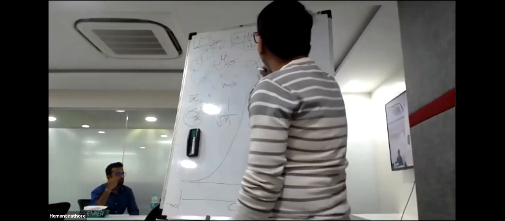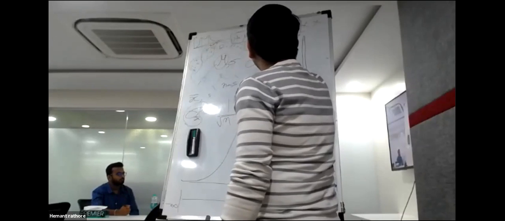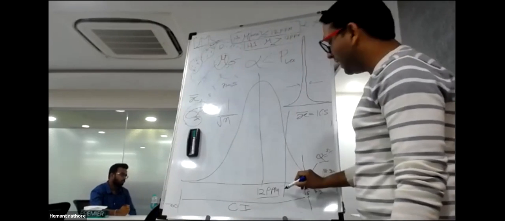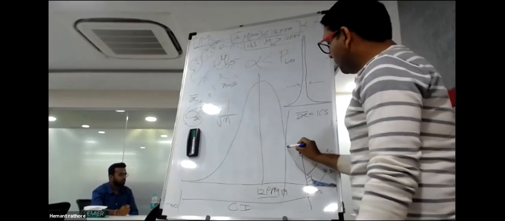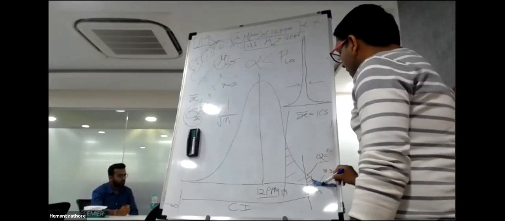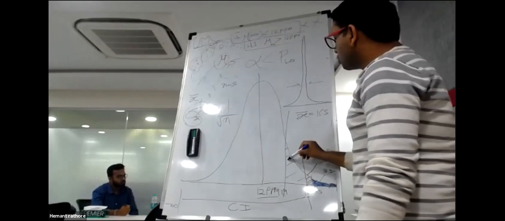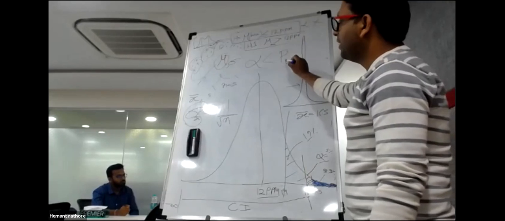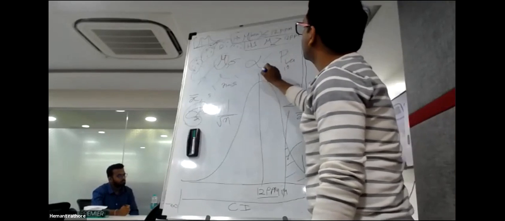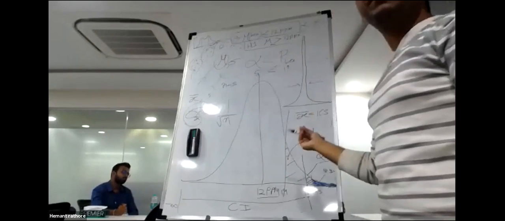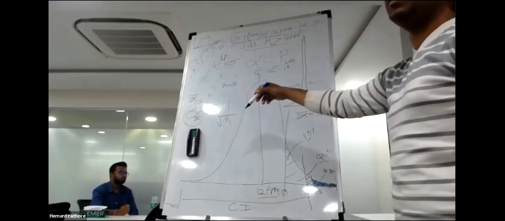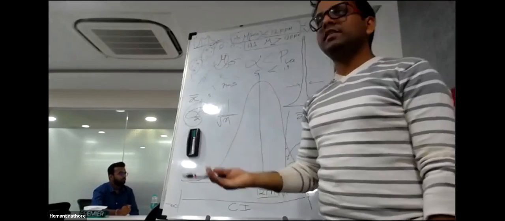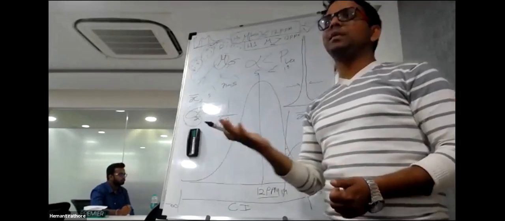Now if alpha is less than p-value, suppose my sample mean is coming here, like 14 ppm. For 14 ppm, when I calculate this area under the curve or cumulative probability, this probability is going to come way higher, maybe like 19%. So my p-value of 19% is more than 5%. Whenever your p-value or cumulative probability is more than the level of significance alpha, you have to accept the null hypothesis. So you will say their null hypothesis is correct, and whatever they are claiming is a correct claim.